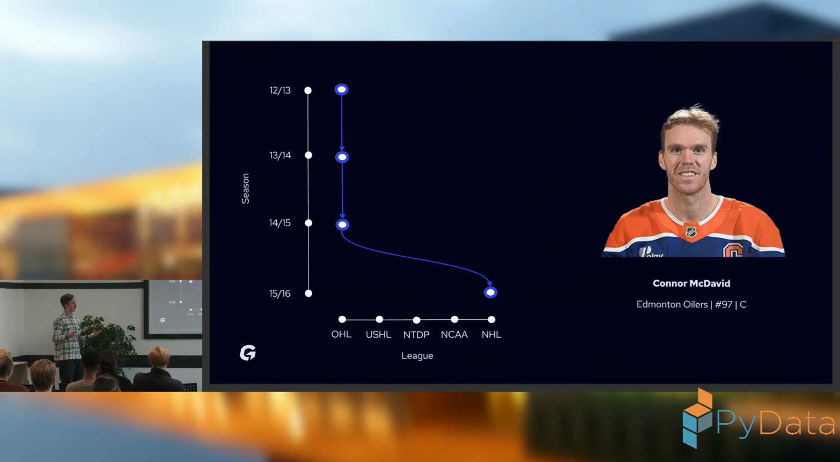But how does it look when we look at the real data? This is Connor McDavid. I know that you don't follow ice hockey, so this is probably the best ice hockey player in the world. He plays for the Edmonton Oilers, which is a club in Canada. He's Canadian. And when we look at his career path, we can see that before he was drafted to the NHL